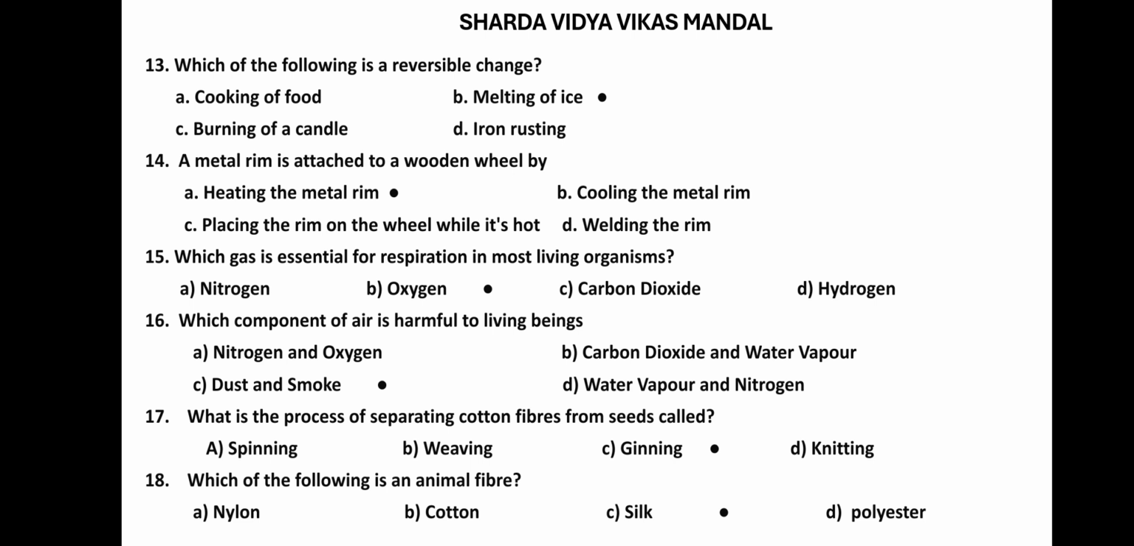14th question. A metal rim is attached to a wooden wheel by heating the metal rim because it expands and then when it cools it contracts, so it can be fitted in the wooden wheel. Cooling the metal rim, no. Placing the rim on the wheel while it's hot. Welding the rim, no. Heating the metal rim so it expands and is fitted, and when cooled it will contract. So A option is correct for 14th question.